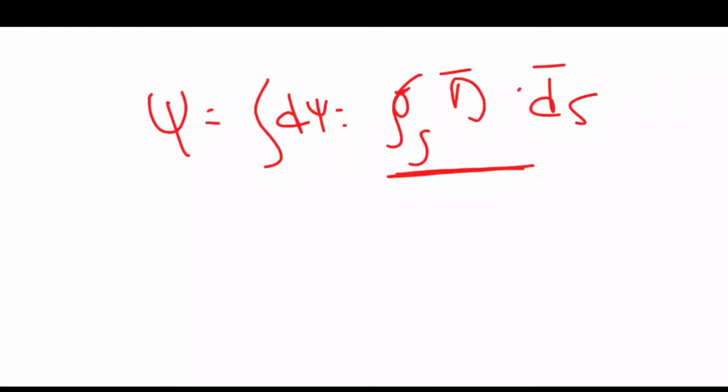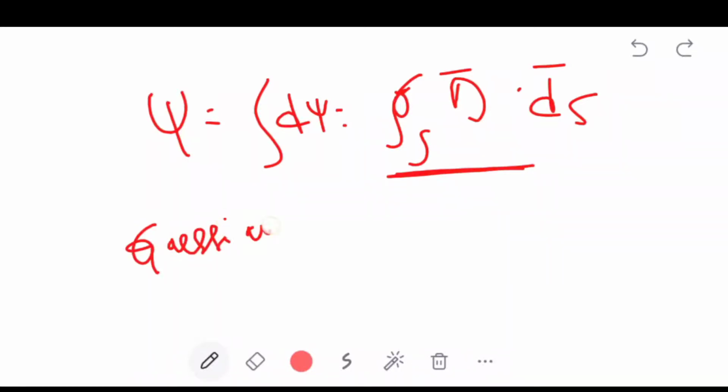The Gauss law is given by psi equal to integral d psi equal to closed surface integral D dot dS. This equation, if you apply for one surface, irregular surface or closed surface, that surface is known as Gaussian surface. The surface over which the Gauss law is applied is known as Gaussian surface.